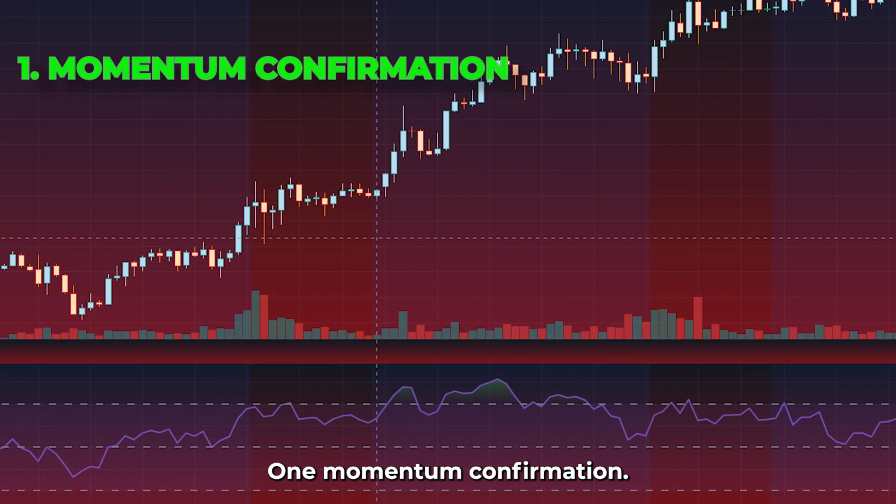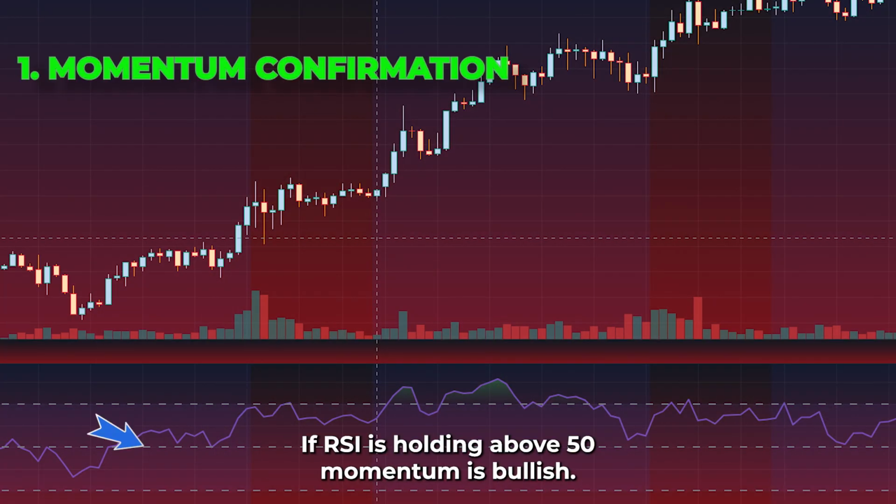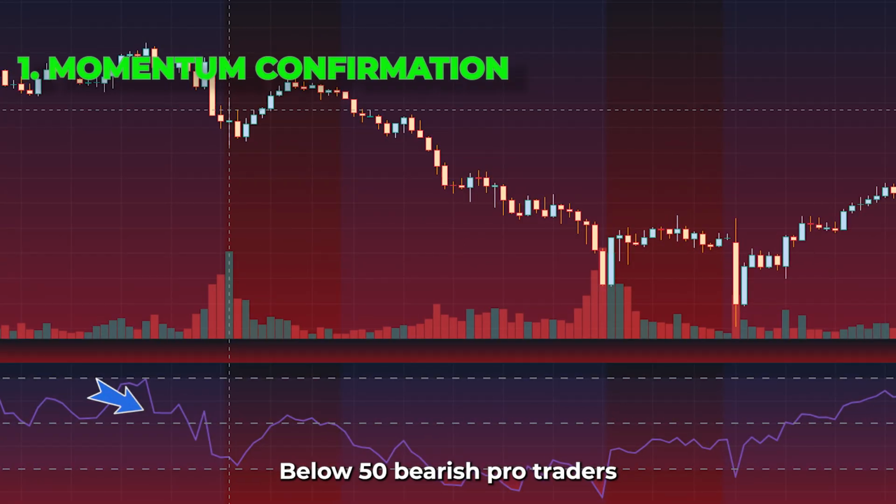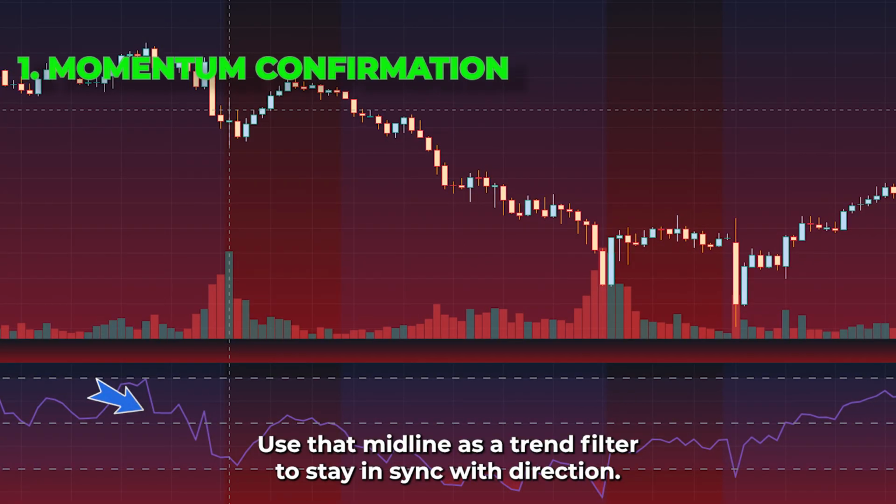1. Momentum confirmation. If RSI is holding above 50, momentum is bullish. Below 50, bearish. Pro traders use that midline as a trend filter to stay in sync with direction instead of fighting it.